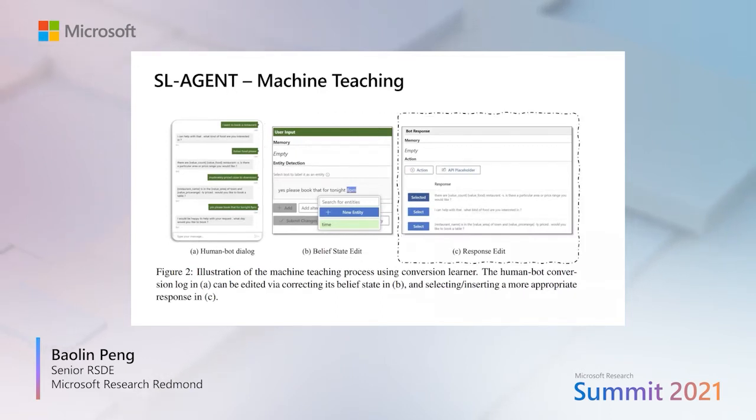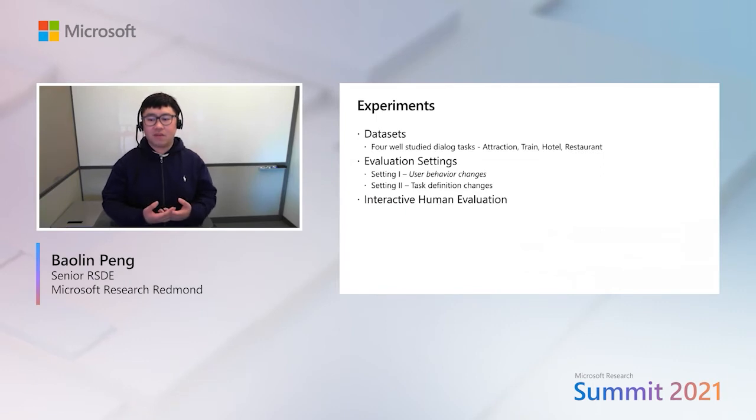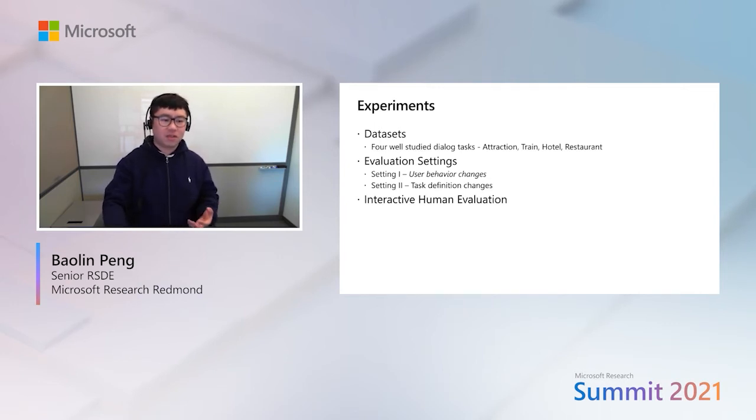In our implementation, we use concept linear to visualize the dialog and correct the belief state to add new responses. We conduct experiments on 4 well-studied dialog tasks: attraction, train, hotel, and restaurant. We divide the evaluation setting into 2 parts. Setting 1 is to simulate the user behavior changes. Setting 2 is task definition changes. We finally present interactive human evaluations.